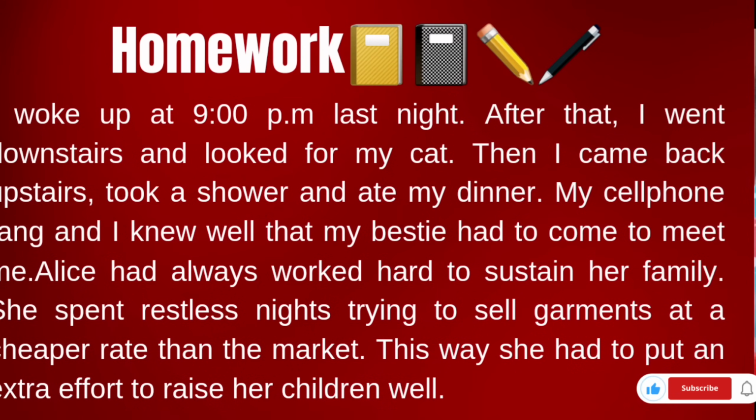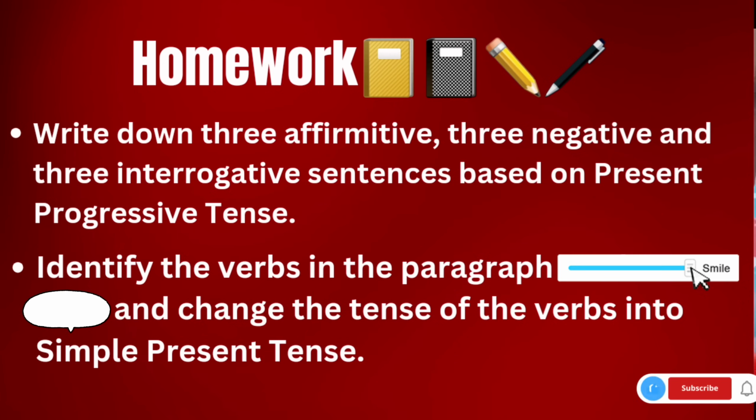Okay, there's a homework for you. Abracadabra. My screen is showing you the passage. Identify the verbs. What are the verbs? Action words that show you some action. Identify the verbs and change the tense of the verbs into simple present tense. Second important homework is write down 5 sentences based on present progressive tense. You have to do this homework. It is very important for your progress in English language learning.